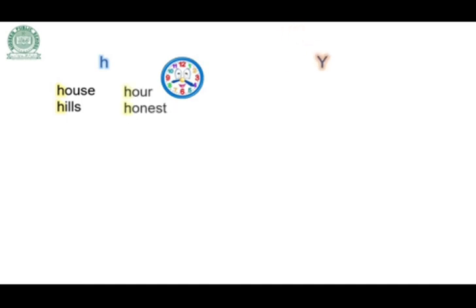Now we'll discuss letter Y. Dear students, in my previous lesson, I have discussed that there are 5 main vowels. This letter Y is sometimes called a special vowel. Why? Because most of the times it produces a vowel sound. Look at these words. You and yellow. In you and yellow, Y is having Y sound.